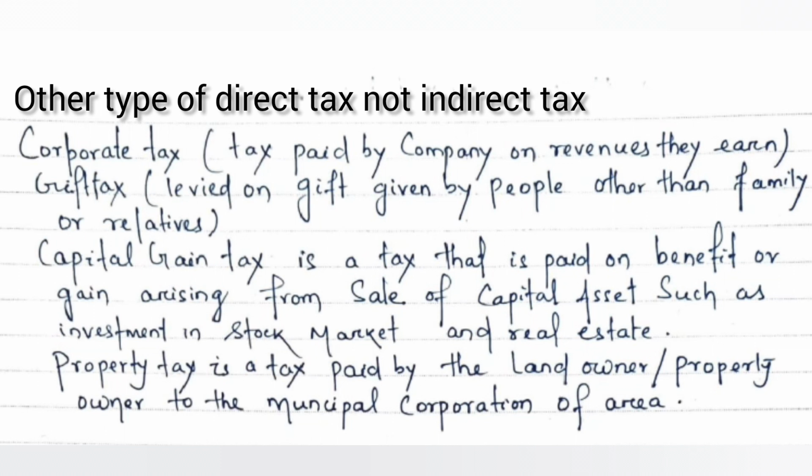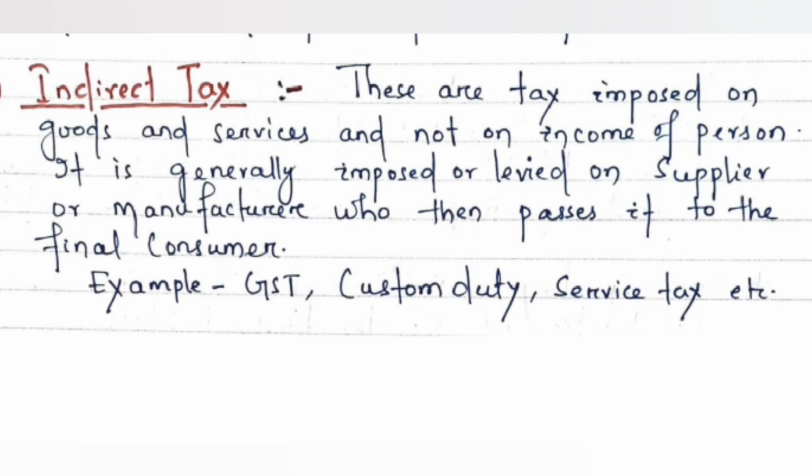Capital gain tax means the tax which is paid on gain arising from sale of any capital assets such as sale of shares, debentures or any other investment. Okay. And property tax is a tax paid by the landowner or the property owner, that is the house owner, to the municipal corporation of the area. Now, what is indirect tax?